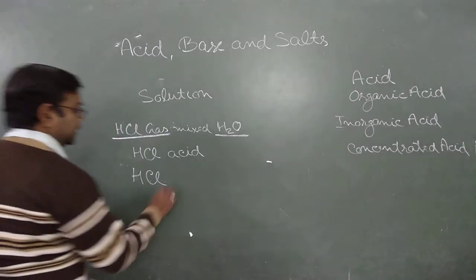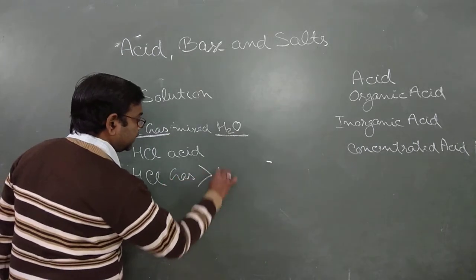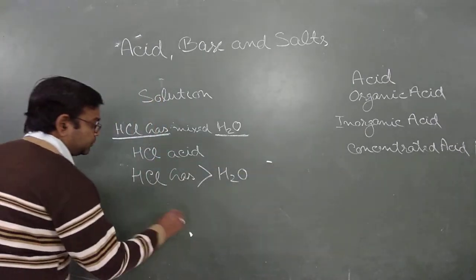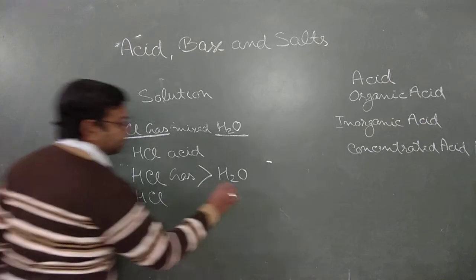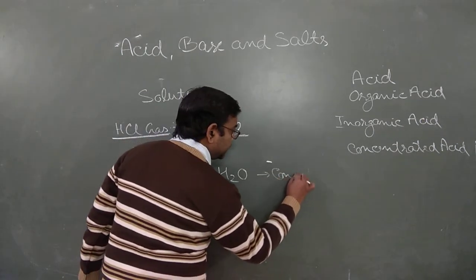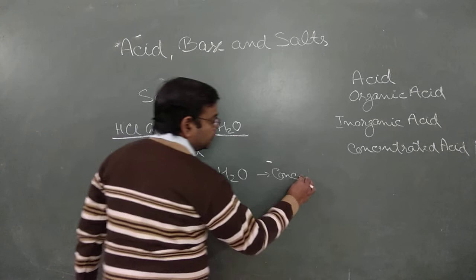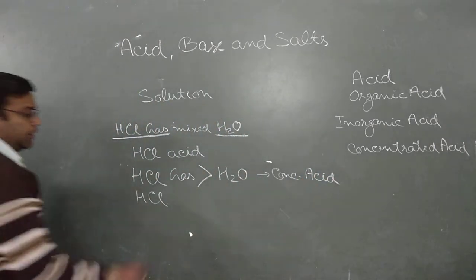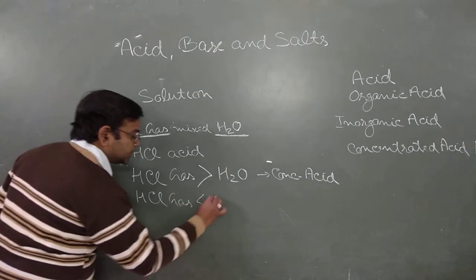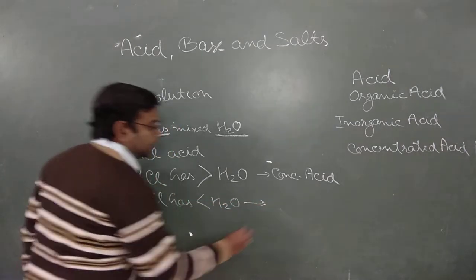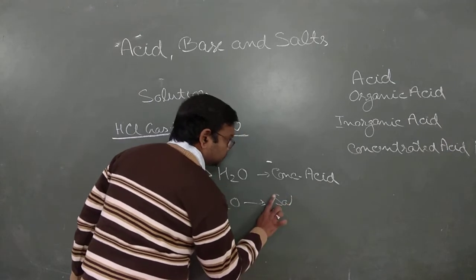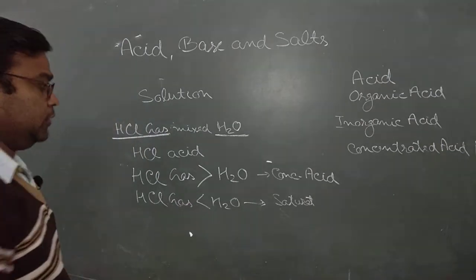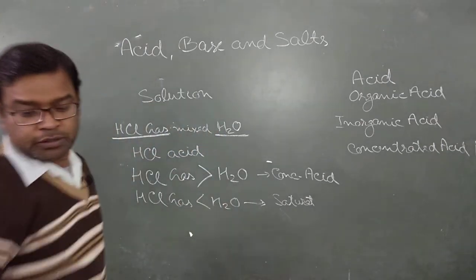It means in this case the HCl gas part is more than H2O, then it is known as your concentrated acid, also written as conc. acid. If HCl gas is less than the H2O part, then it is known as dilute, a little bit.